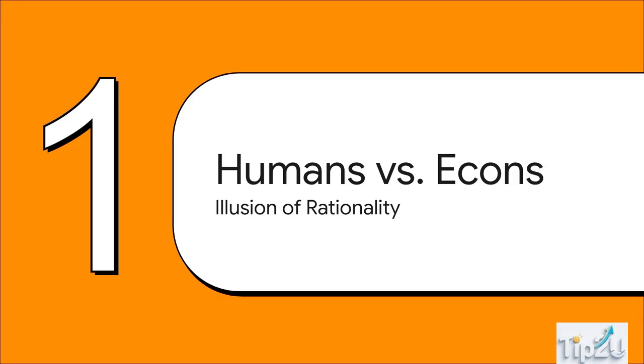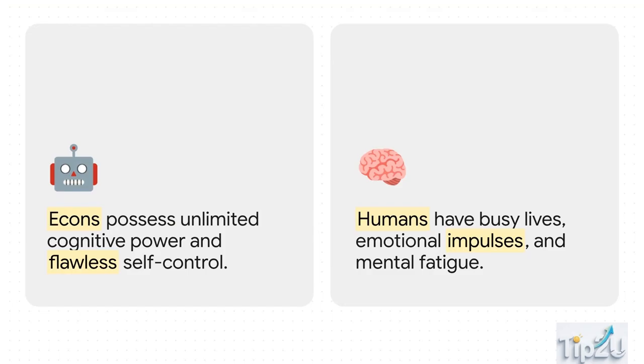Section 1. Humans versus econs, the illusion of rationality. Okay, let's dive into this. For decades, classical economics was built on this massive misconception. It basically assumed that we all behave like hyper-rational, perfectly logical supercomputers. Thaler and Sunstein call this fictional species Econs. An Econ is assumed to have unlimited cognitive power, perfect memory, and absolutely flawless self-control. They never impulse buy, and they instantly compute the mathematically optimal choice every single time.